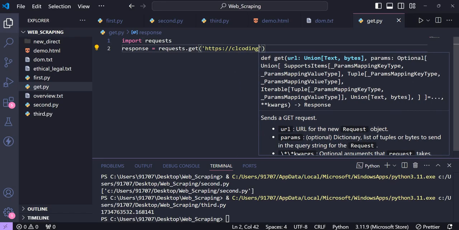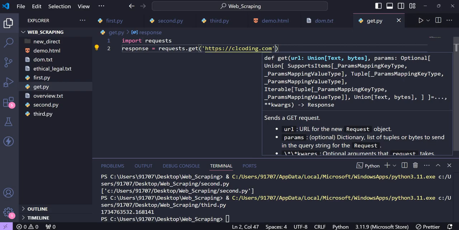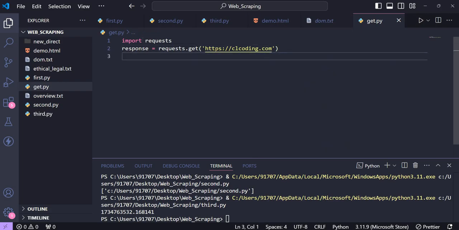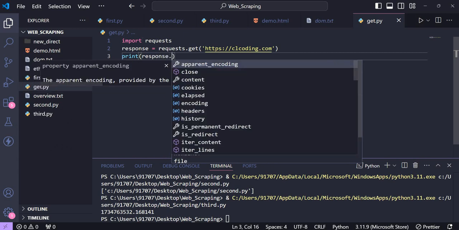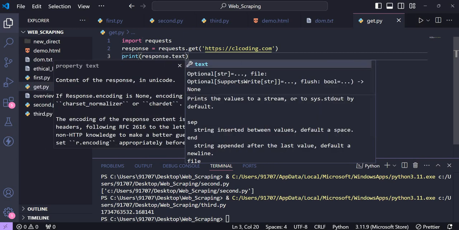Suppose clcoding.com. Okay, and I want to print all the text, response.text, all the text present in this using get. So get is basically for read only. Okay, we can read the contents.